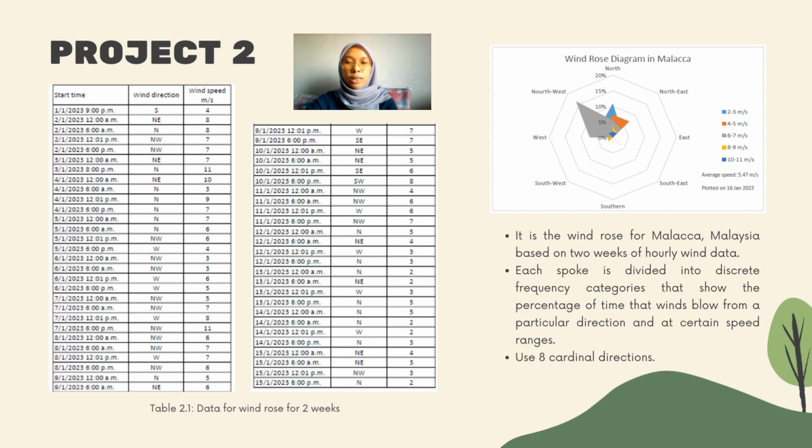The table below is our data for wind roses for 2 weeks, and at the side of the slide is the wind rose diagram. It is the wind rose diagram for Melaka, Malaysia based on 2 weeks of hourly wind data. The wind roses shown here have additional information. Each spoke is divided into discrete frequency categories that show the percentage of time that winds blow from a particular direction and at a certain speed range. All wind roses shown here use cardinal directions of north, northeast, east, southeast, south, southwest, west, and northwest.